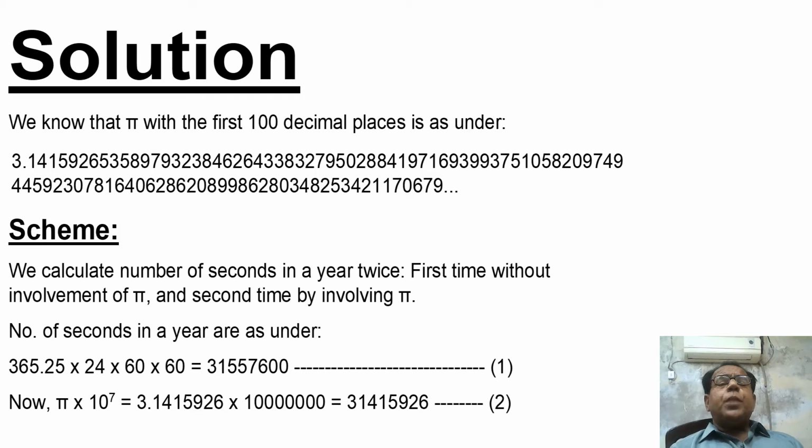Now pi into 10 raised to the power 7 is equal to 3.1415926 into 10000000, which is equal to 31415926, equation number 2. Now we move on to the next slide.